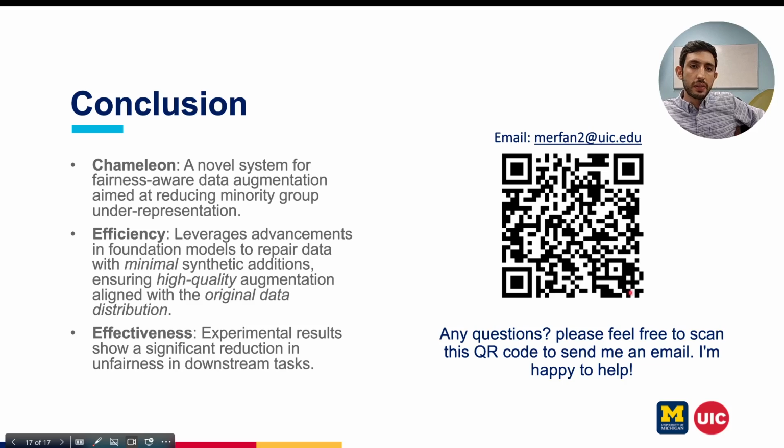Okay, just to wrap this presentation up, we introduced Chameleon, a system for fairness over data augmentation aimed at reducing minority group underrepresentation. We use the advancement in foundation models to repair data with minimal synthetic data addition. Also, we ensure that the tuples that we generate are high quality, and we don't add any outlier to our dataset. And we showed that it could help with the reduction in unfairness in downstream ML tests.